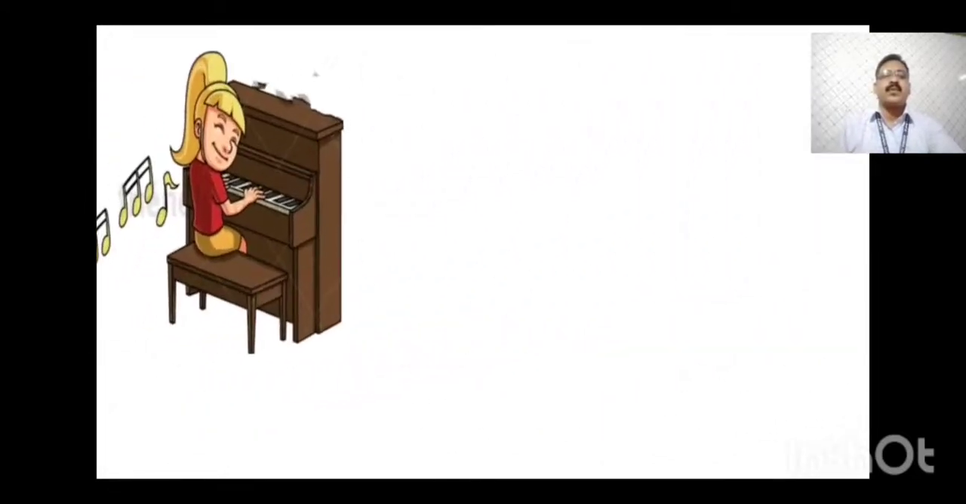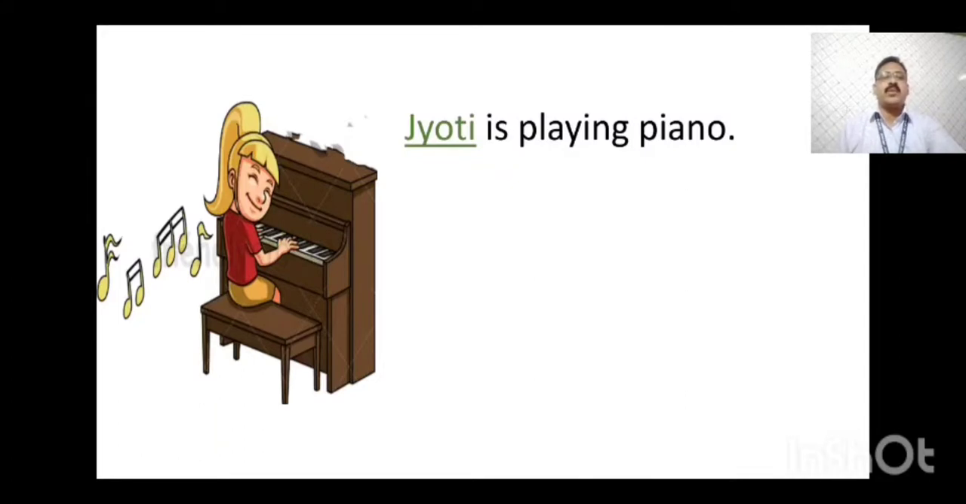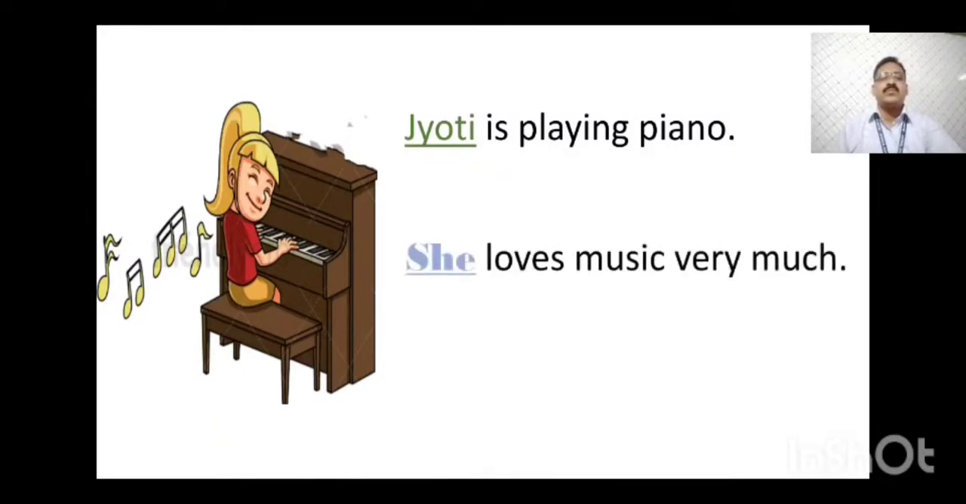Now the second picture. A girl is playing a piano. Let's see the sentence, children. Jyoti is playing piano. Jyoti is a girl playing piano. The pronoun sentence is: She loves music very much. She is a pronoun used in place of the noun Jyoti because Jyoti is a girl. So we have to use she, because she is a pronoun used in place of a female noun.